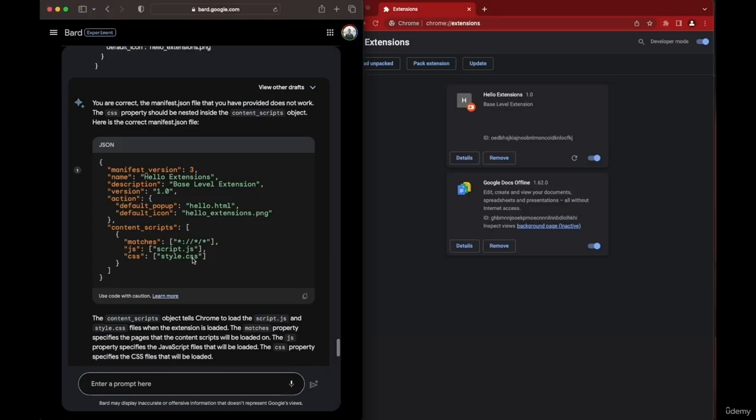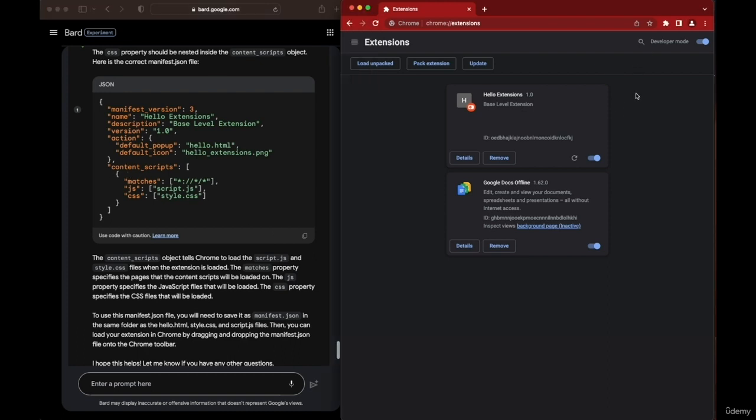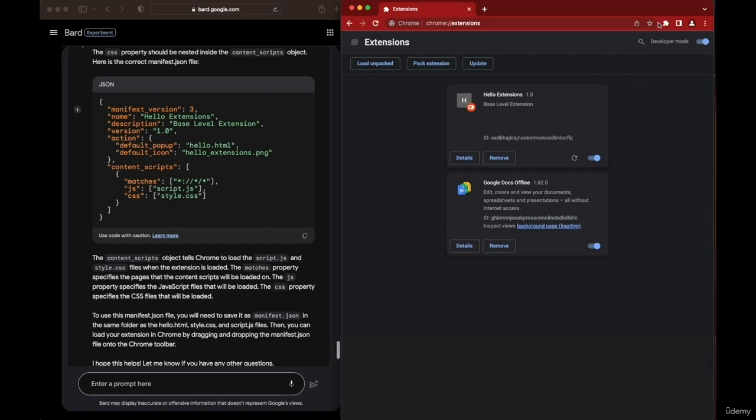Well, ladies and gentlemen, I've tried some debugging, but could not successfully implement the style.css. This code doesn't work. So we are going to stop here because I think we've hit the limit of Bard. Again, the extension works on the basics. Click on it, hello extensions. You get the hello extensions name, but I couldn't make it red. And so this is not an engineering course, and I didn't want to go deeper into it.